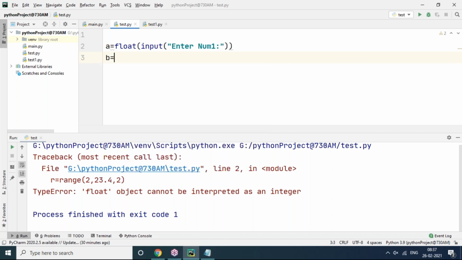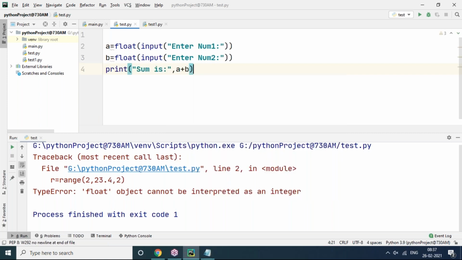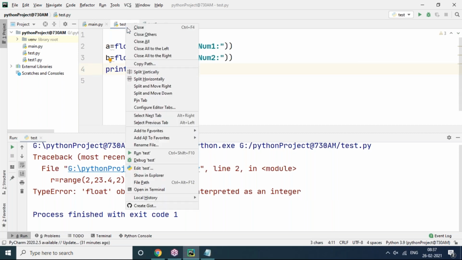Sum is nothing but our display text, that is not calculation. Sum is, a plus b is just for the output statement. It is for display purposes, not the meaning of it is sum.